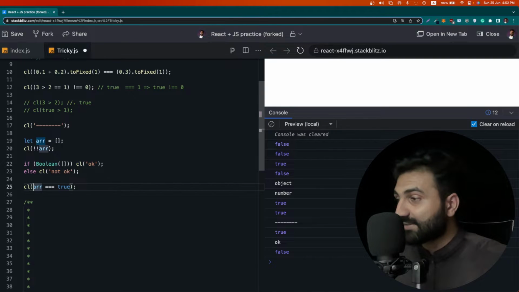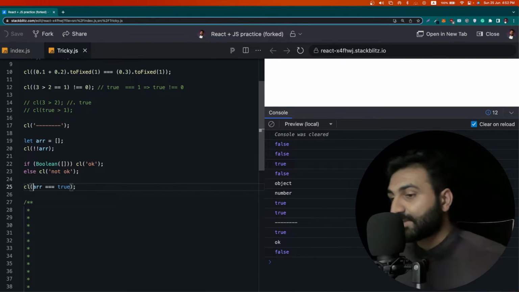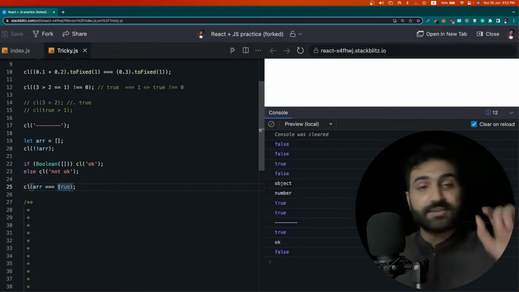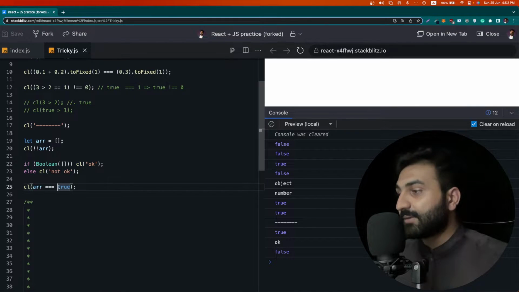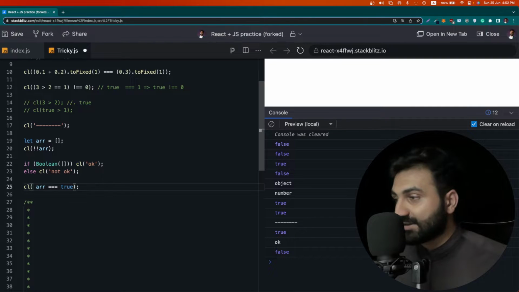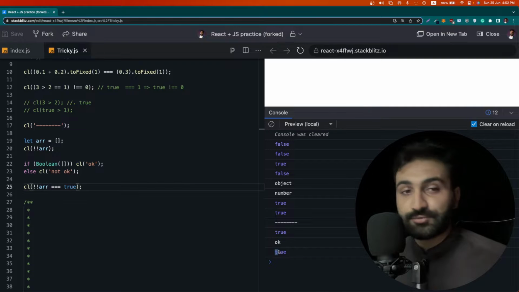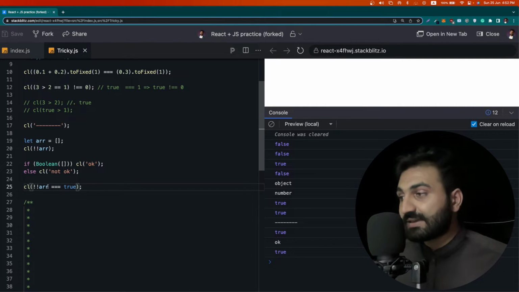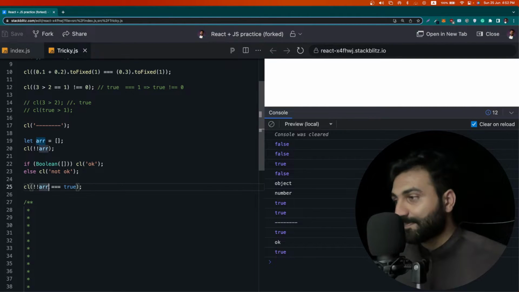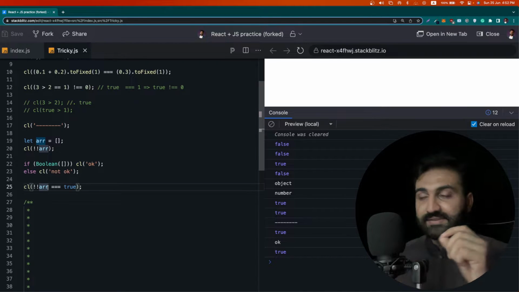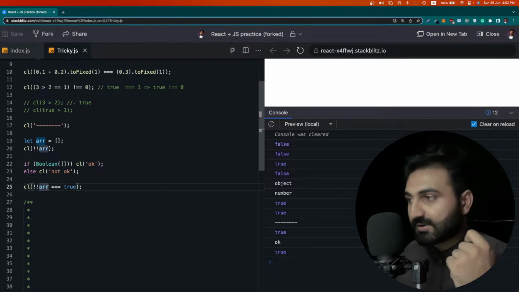If you compare it directly, as you can see, this array is not equal to true because the array is holding some address, some pointer. But if you turn it into a truthy value and check this out, now you can see it is true, because this section here is converting this array, this address, to a truthy value, and this is output and resulted as true.